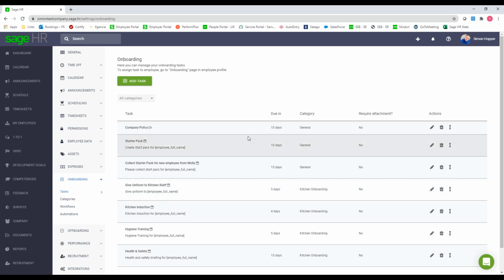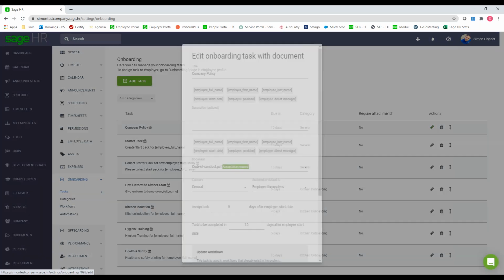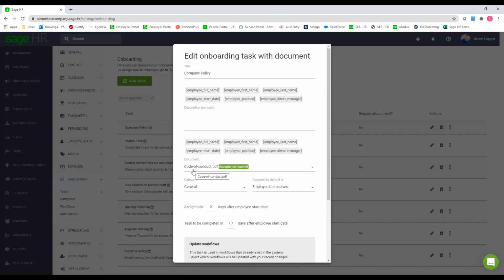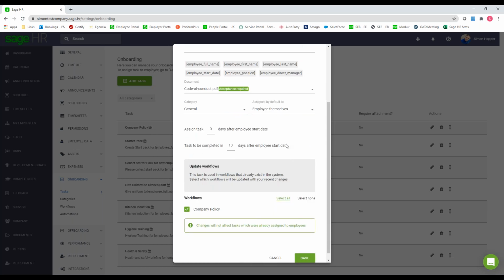So for example, there we've got a company policy at the top. So if we go into that one, you can see we've attached a document, code of conduct. We've said acceptance is required. So they have to log in, they have to read that document, and at the end, click a button to accept that they've read that. So if you wanted to, you could obviously run reports or have specific workflows to tell you who hasn't actually completed those tasks. And as you can see at the bottom there, we assign it from day 1, and they've got 10 days to complete that task.